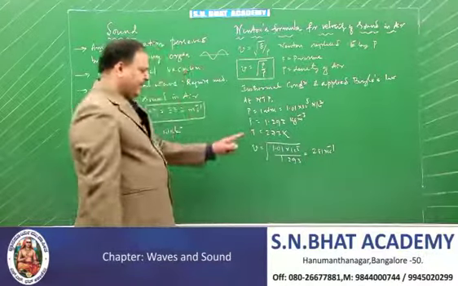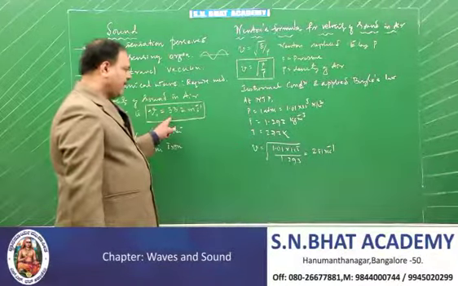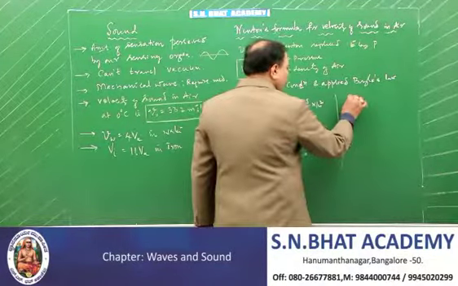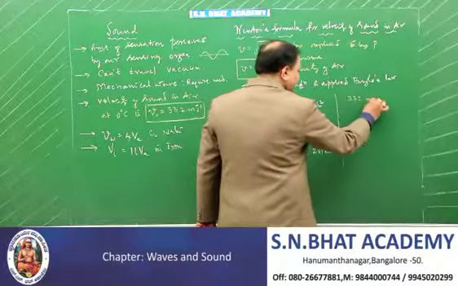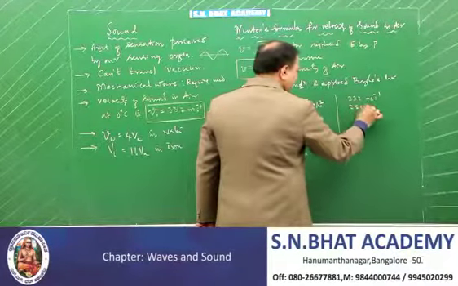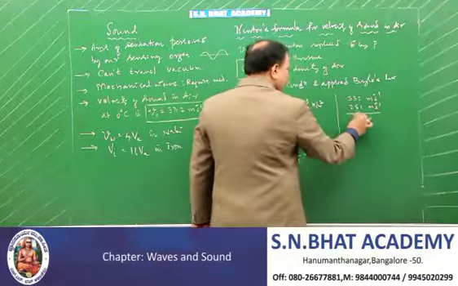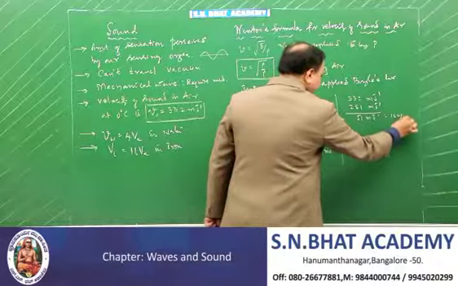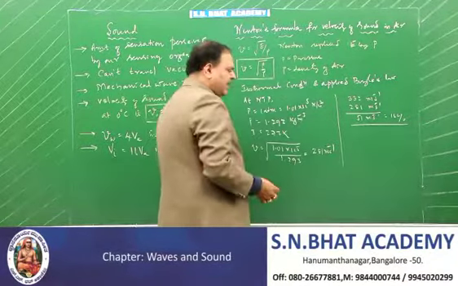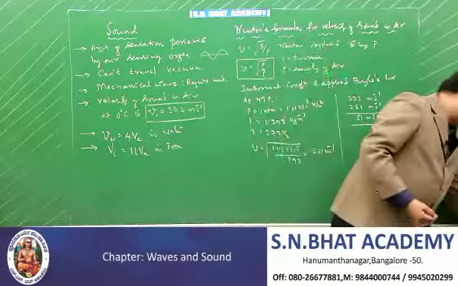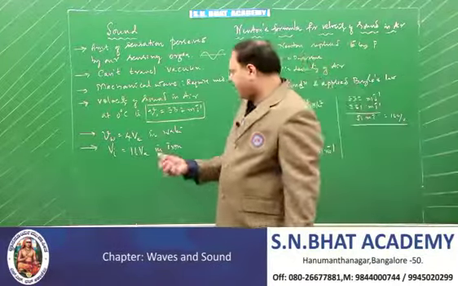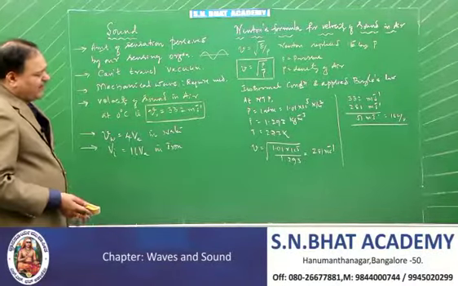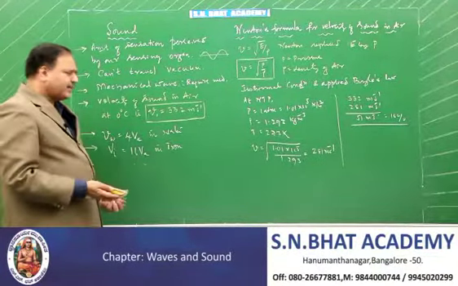When he compared it with the experimental value, look, between the theoretical value and the experimental value, 332 meters per second is the experimental value and the theoretical value is 281. There is a difference of 51 meters per second, which corresponds to a 16% error. This amount of error is not allowed in physics. Therefore, though Newton gave a formula assuming all these conditions, should we discard this Newton's formula?